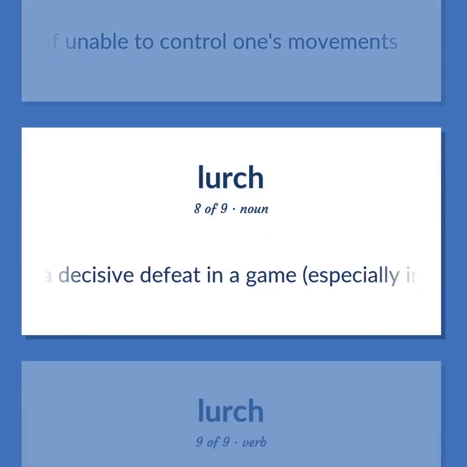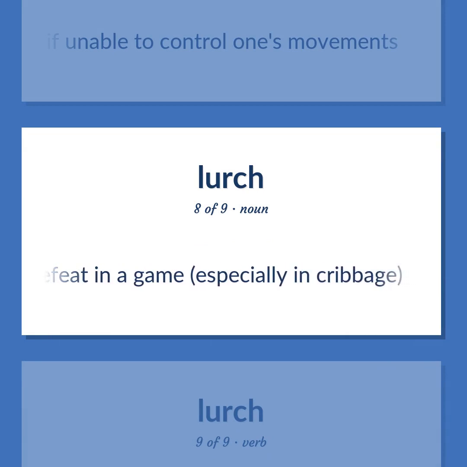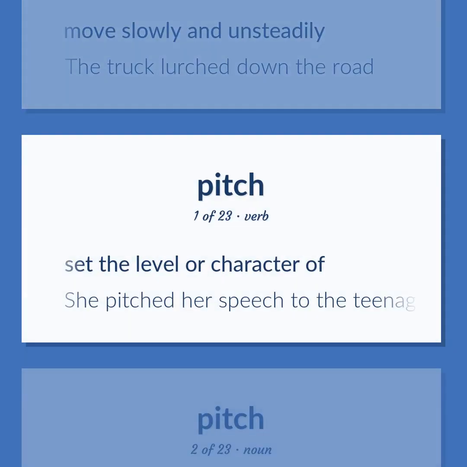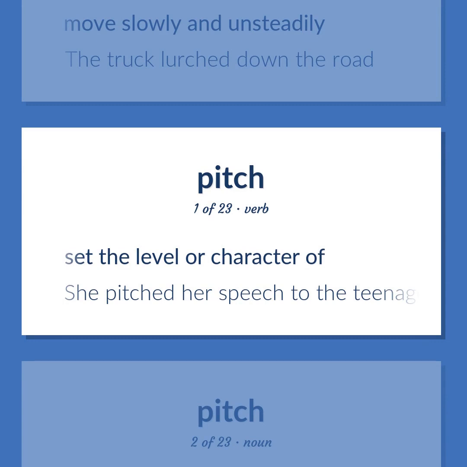A decisive defeat in a game, especially in cribbage. Move slowly and unsteadily. The truck lurched down the road. Set the level or character of. She pitched her speech to the teenagers in the audience.